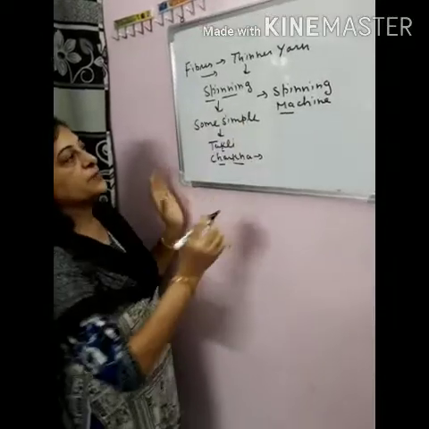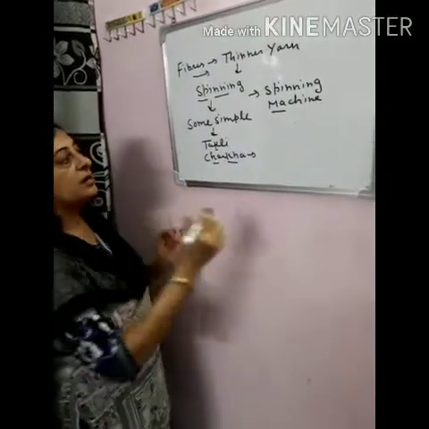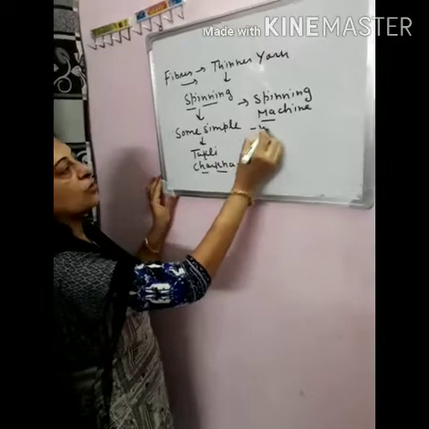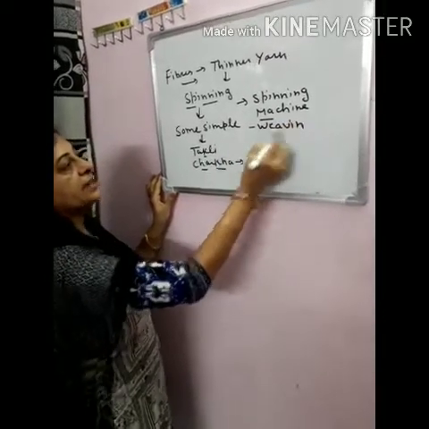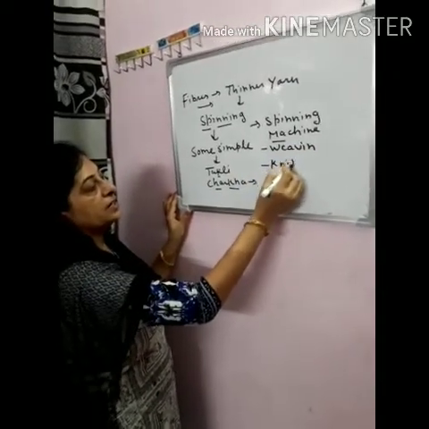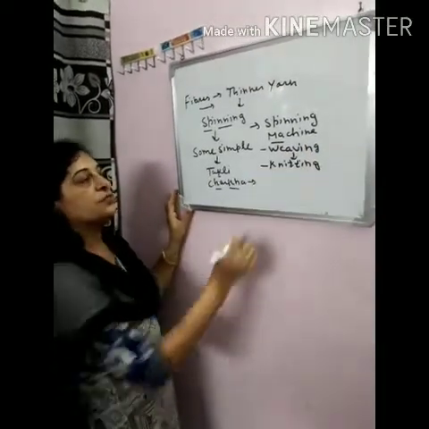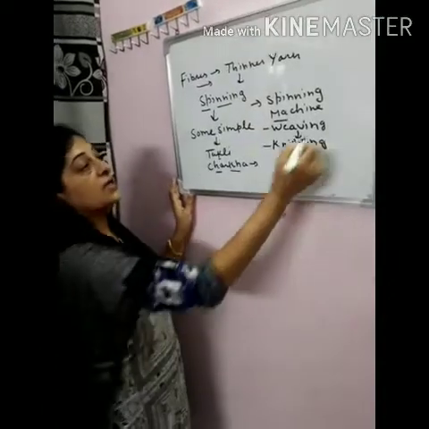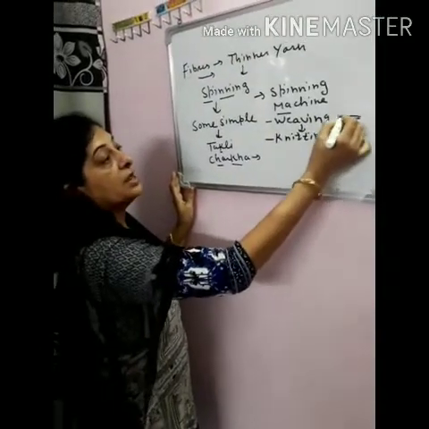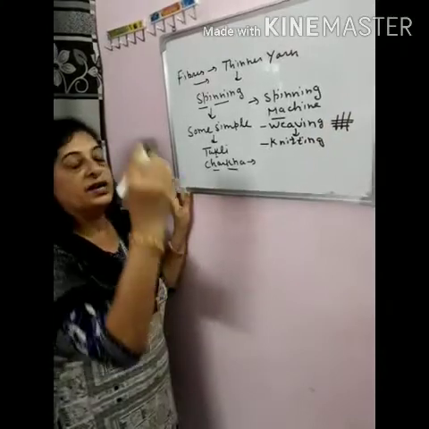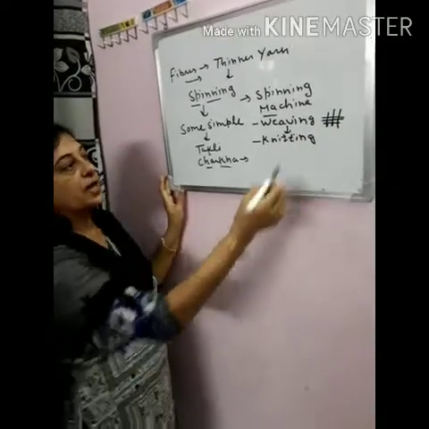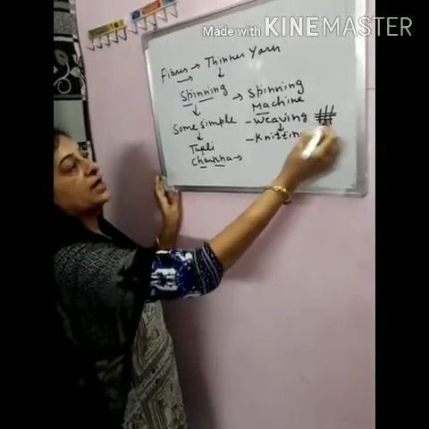Now after the spinning, the yarn is prepared. This yarn, through the process of weaving and knitting, is converted into fabrics. Weaving means when two sets of yarn are arranged together at right angles to one another.